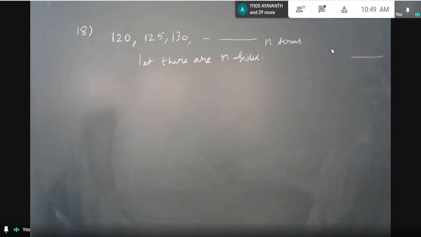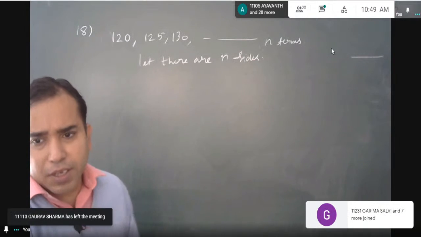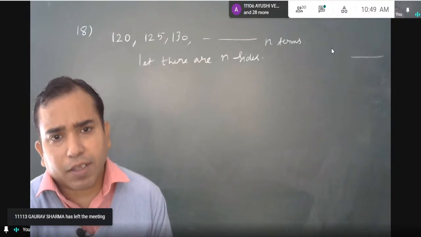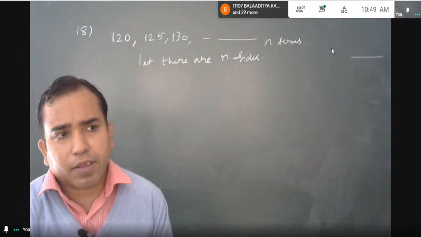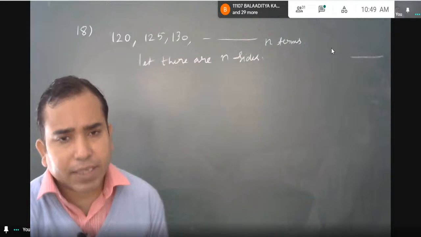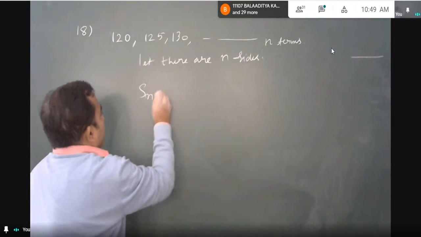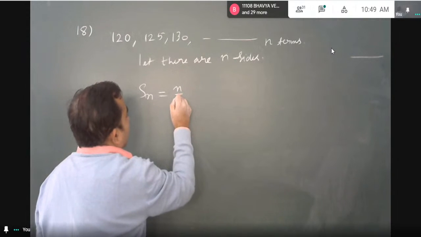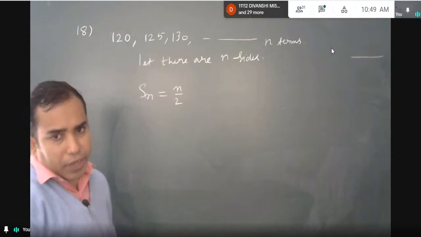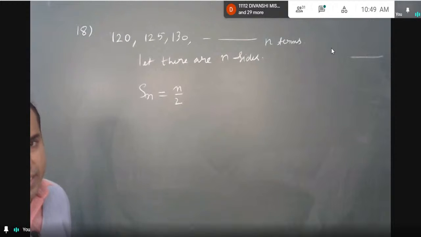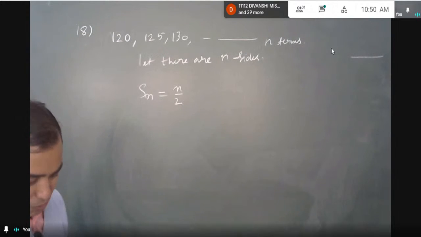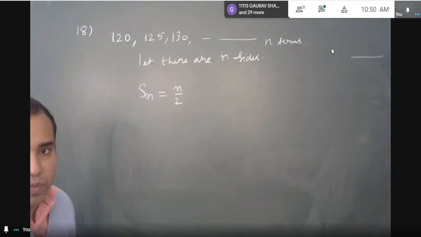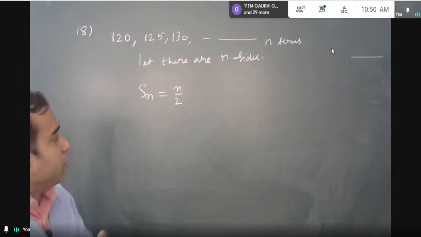Then how to do it? Students, there is a formula for the sum of all angles: 180 into n minus 2.